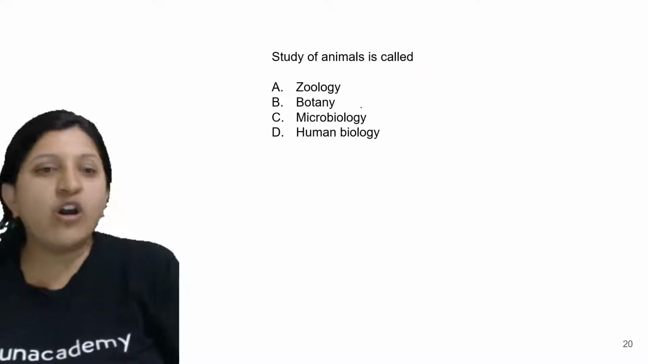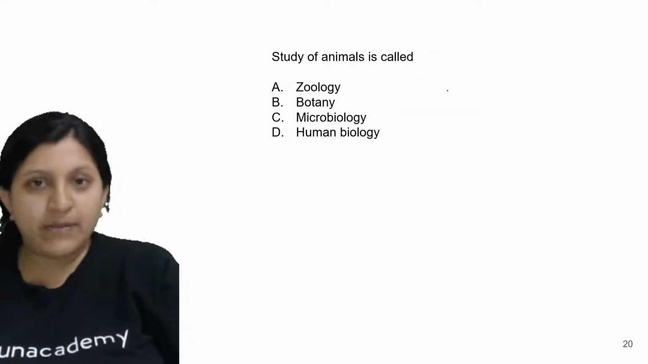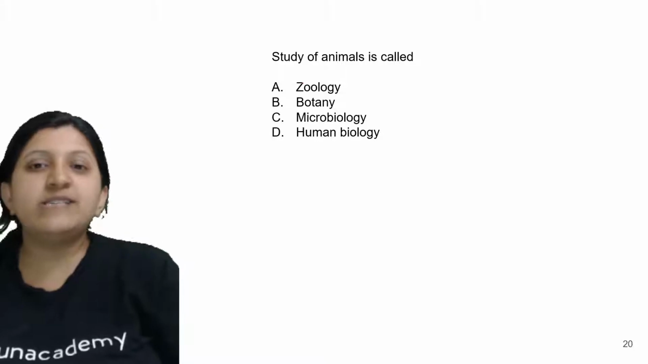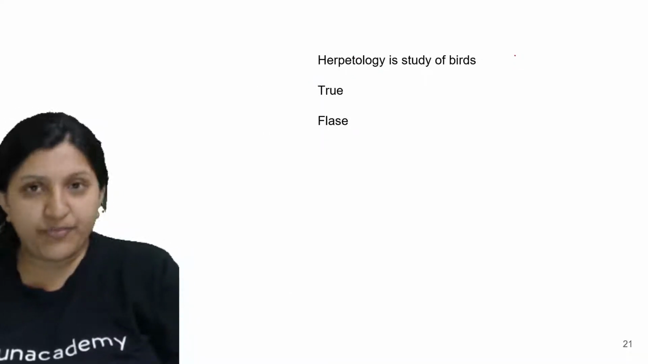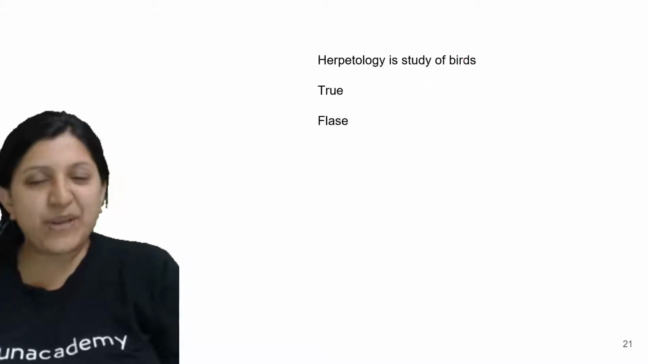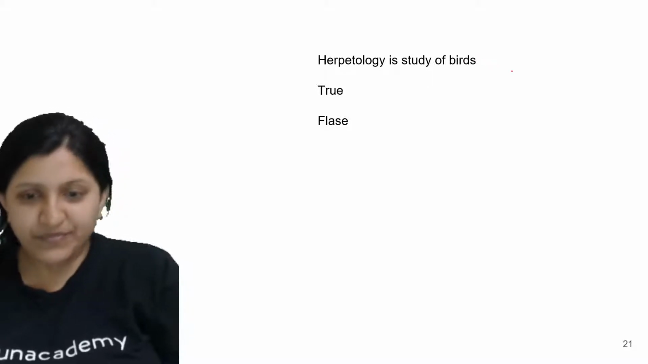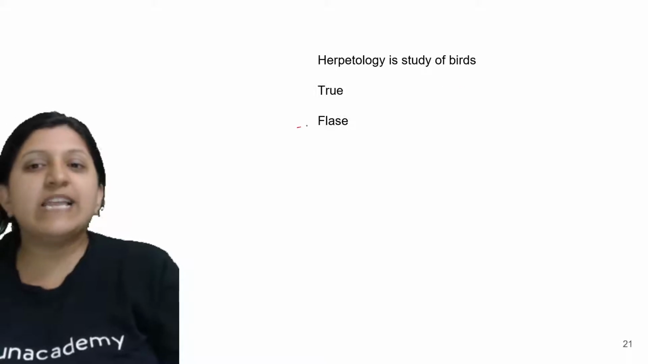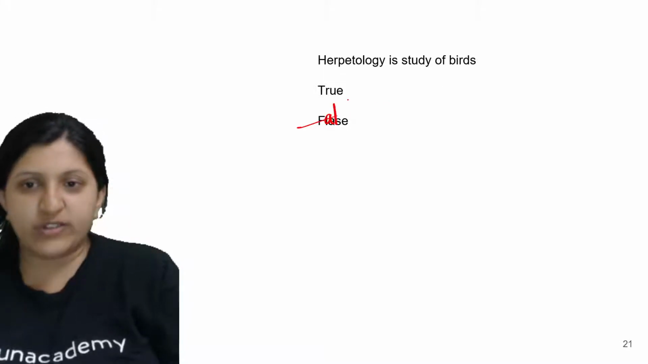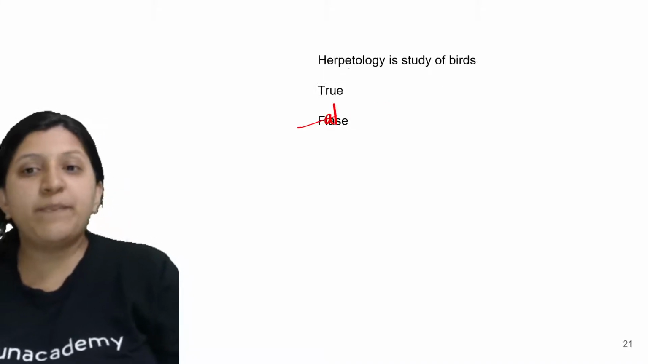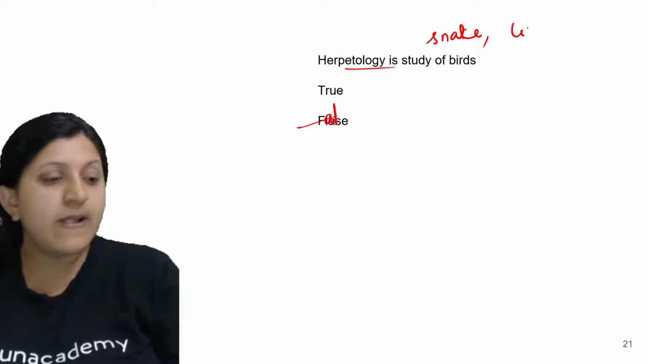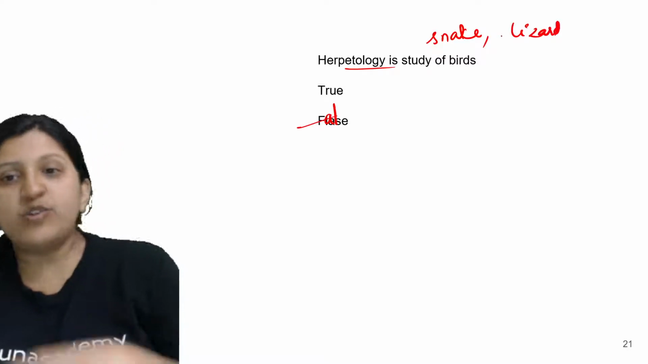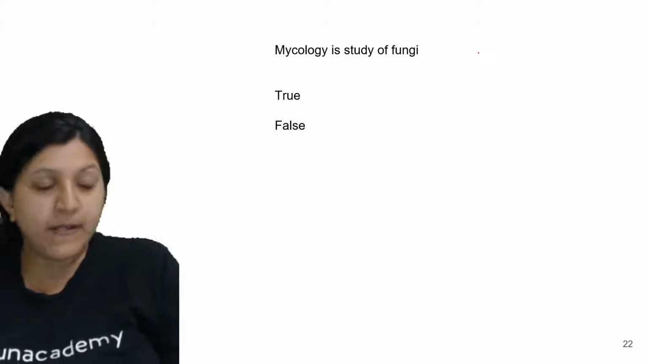Okay, so moving on to next one, study of animals. Study of animals is zoology. Then, herpetology is study of birds. Is herpetology a study of birds? So this is basically false. Why? Because herpetology is the study of snakes. Snakes are studied under this, lizards are studied under this, so all that comes under herpetology.